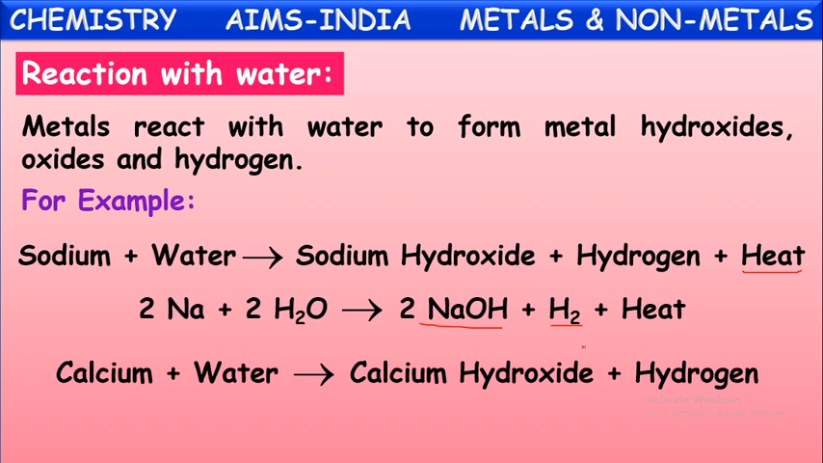In the same way, one more metal, calcium. Calcium is also one of the more reactive metals. On reaction with water, it forms calcium hydroxide and releases hydrogen gas. This is the equation for that. Calcium on reaction with water forms calcium hydroxide and releases hydrogen gas.